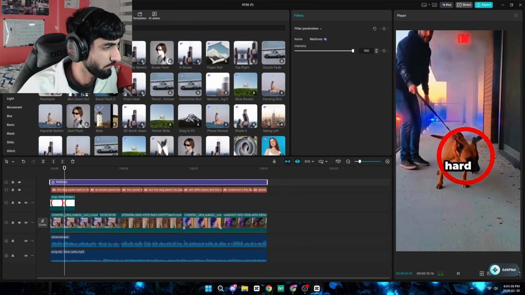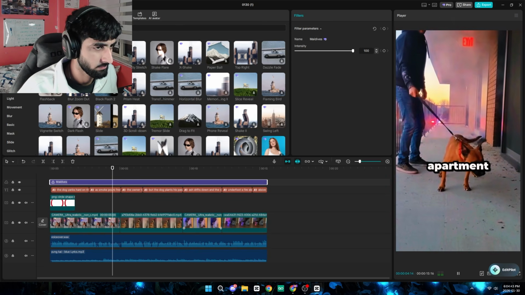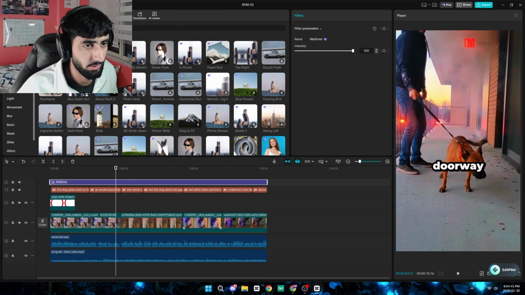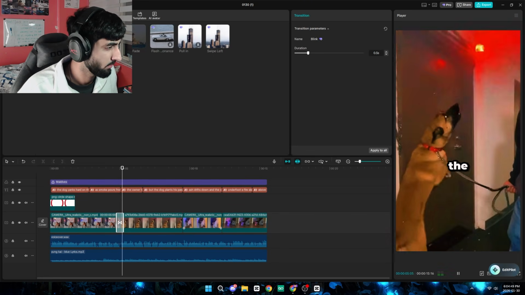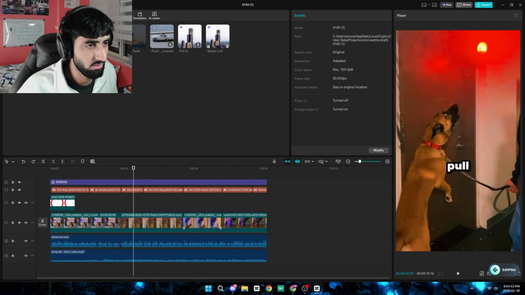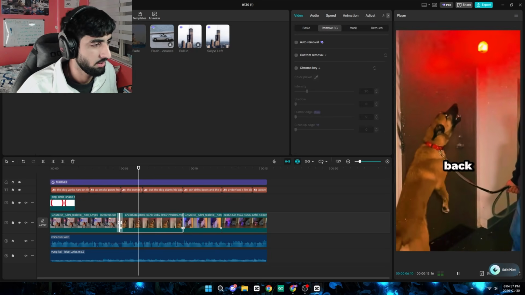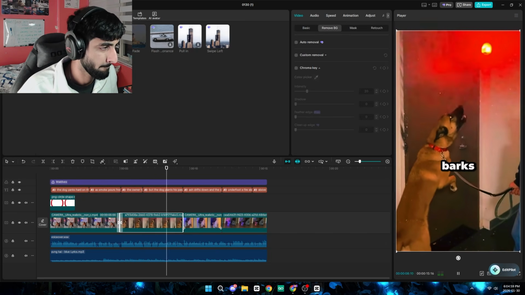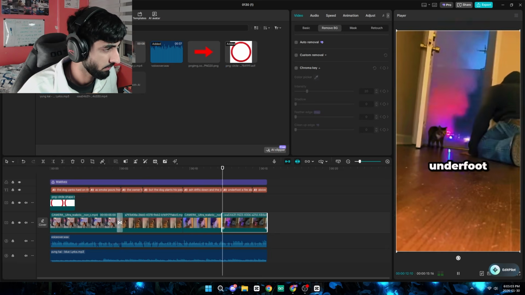The dog yanks hard on the leash and refuses to move as smoke pours from an apartment door. Yeah, I mean, you could probably add something here. Do I have anything I like here? Maybe like this here? The owner an apartment doorway. The owner tries to. Yeah, I mean, mid. Maybe let's do this. The owner tries to pull him back, Okay, but that's the dog good. plants his paws and barks straight at the building. Ash drifts down, and the concrete hallway feels warm underfoot.